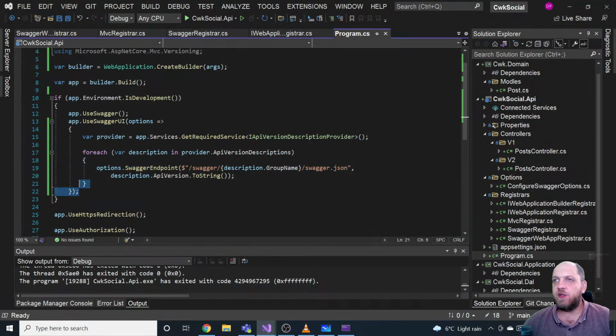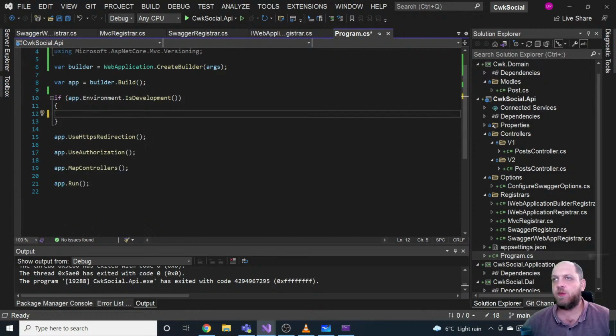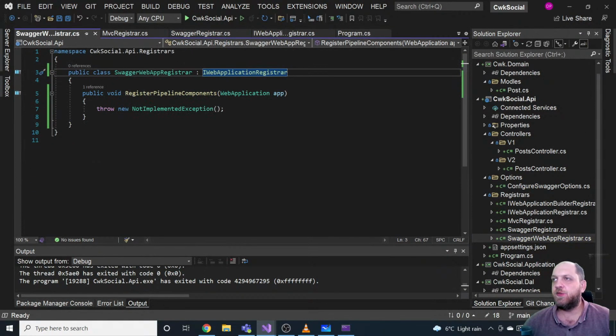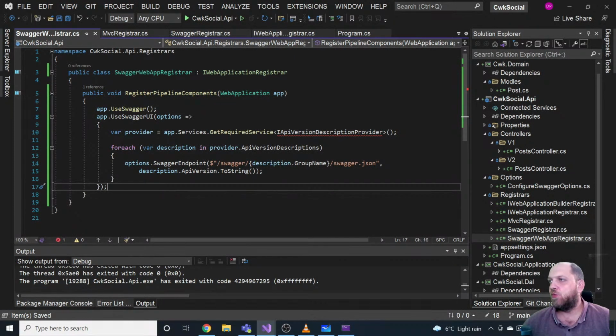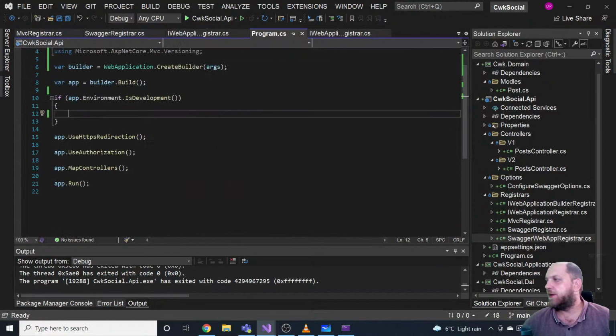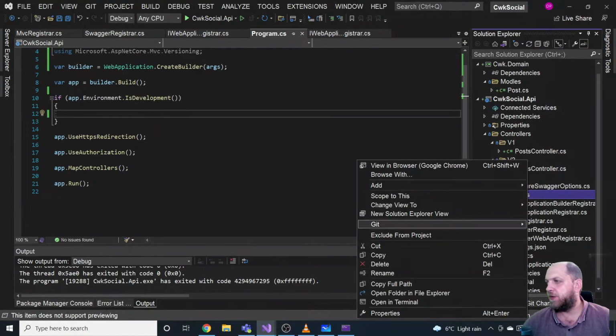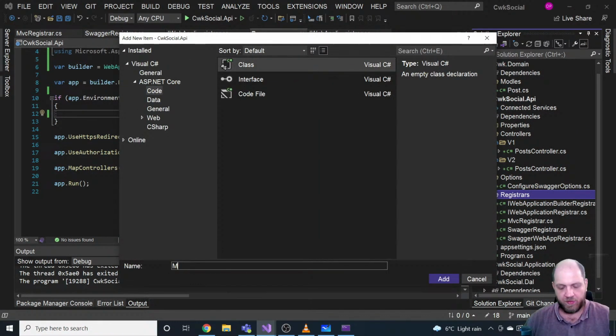And what we can actually do here is go to the program. What I would like to do is actually not have this inside only if the environment is development. I would have my Swagger documentation even if it's public. So let's go to the Swagger web app register and just move all the stuff regarding Swagger here. Okay, now some usings, of course, this one, and I guess we would be good to go with this. And then we'll have another register. Where is it? Add class, and this would be MVC web app register.